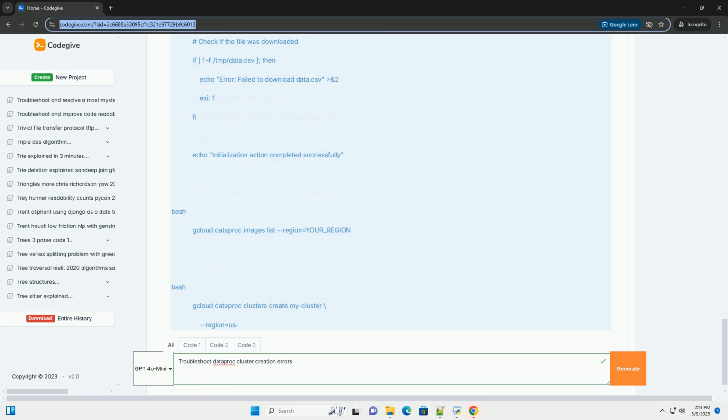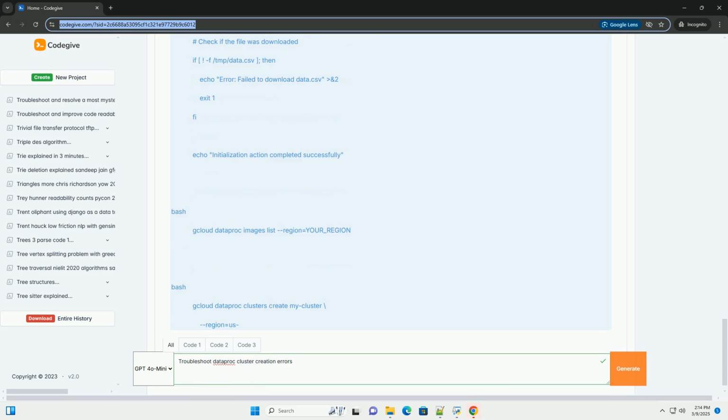2. Common Dataproc cluster creation errors and solutions. Here's a breakdown of common errors, their potential causes, and how to resolve them. 1. Insufficient permissions / IAM roles. Error: permission denied, does not have storage.buckets.get access to bucket. Permission denied, missing necessary permission to create instance. Permission denied, user does not have permission to perform this action.